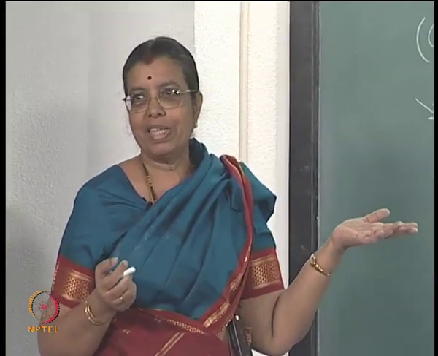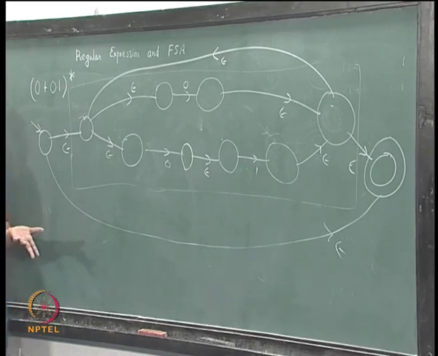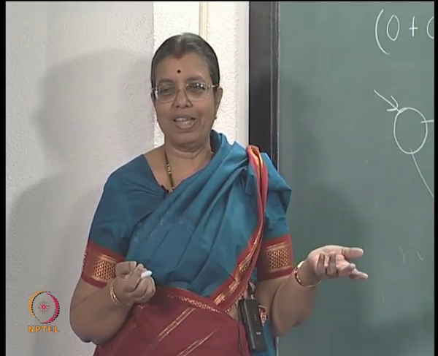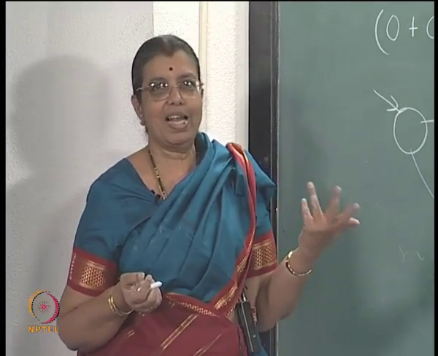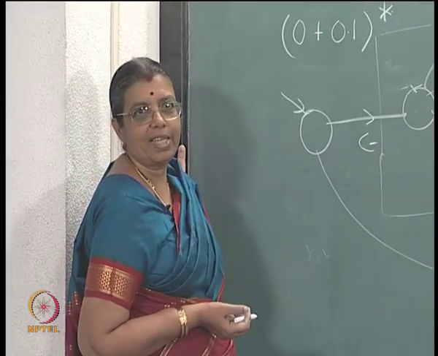Then to get the deterministic diagram, what will you do? First of all, you have to remove the epsilon transitions and get an NFSA, then use the subset construction and get the deterministic one. The number of states will be very large.